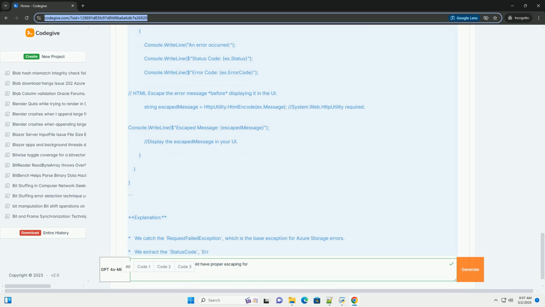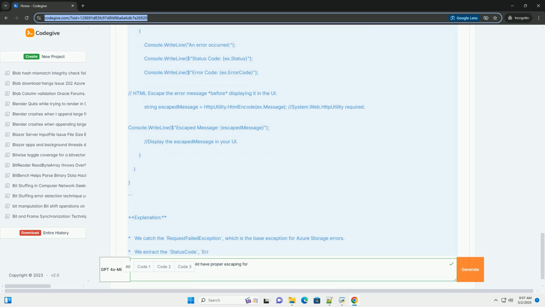6. Example XSS payloads to test with. Here are some example payloads to test your escaping logic. Script alert XSS /script. img src equals x onerror equals alert XSS.